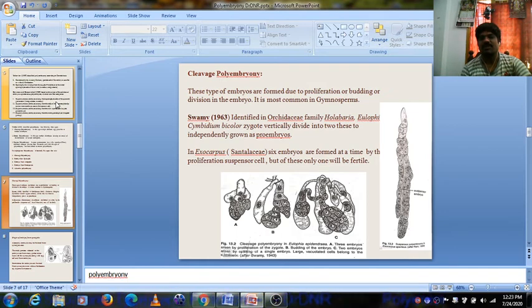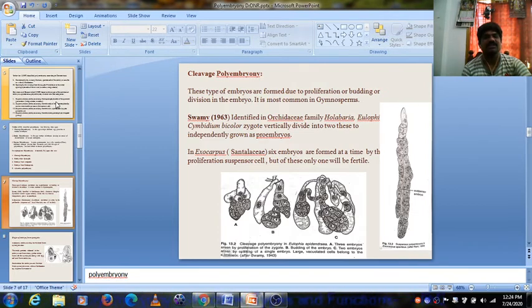These embryos are formed due to the proliferation, budding, splitting or division of the embryo, forming a larger number of embryos from the single embryo. It is most common in gymnosperms.